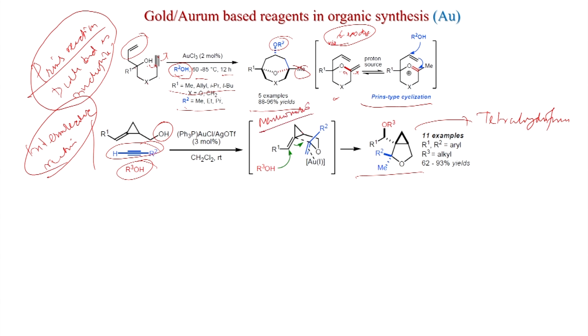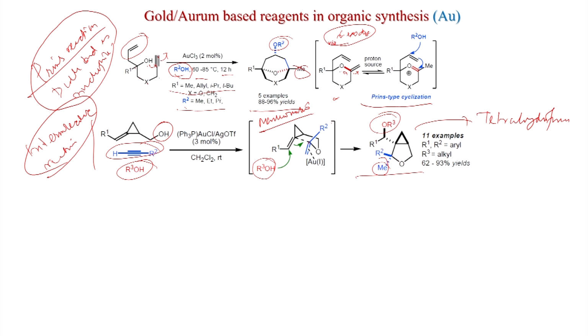As to the more substituted carbon of the alkyne, that is containing R2, now this transition state has been drawn to explain the desired stereochemistry. As you can see here, this OR3 group and this methyl group are in the opposite phase. So, this kind of geometry will orient, the alcohol will come like this and your methyl will be down. So, alcohol attack will take place from the top phase to generate this one, and the methyl will be down and R2 will be up, so that you get this.